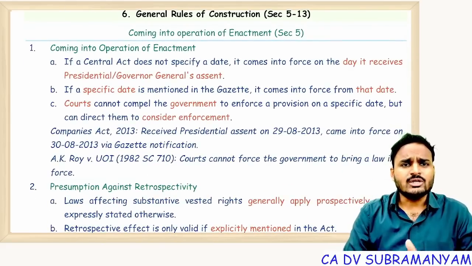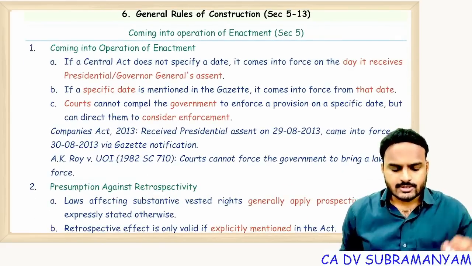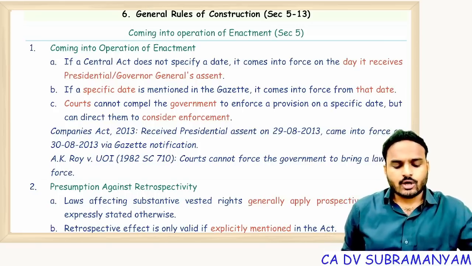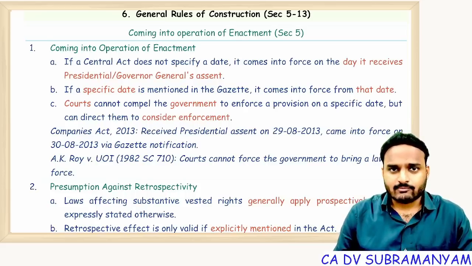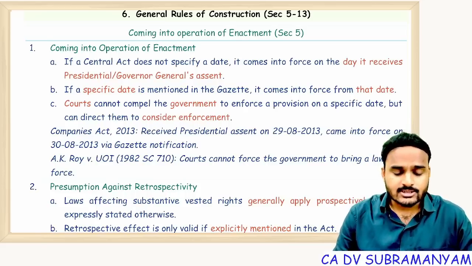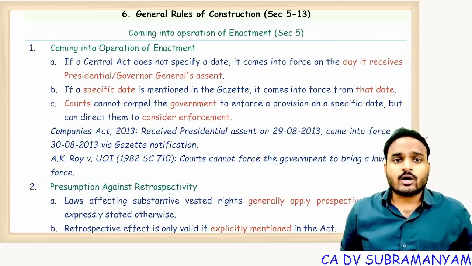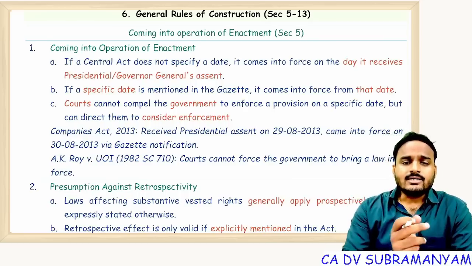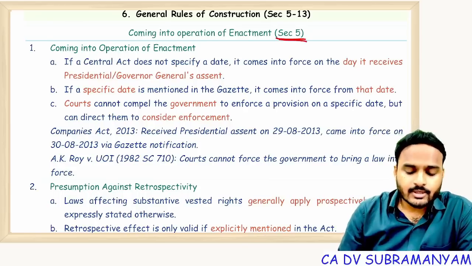Now part 2, general rules of construction, starting with section 5, coming into operation of enactment. As I told you, from part 1 definitions you can expect one question, and from part 2, general rules of construction, you can expect another question. So section 5 is coming into operation of the enactment. When a provision or an act comes into force is all about section 5.